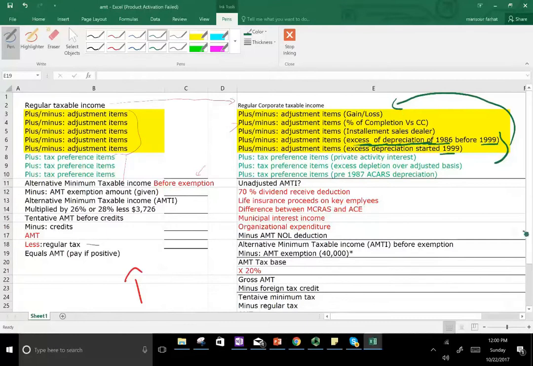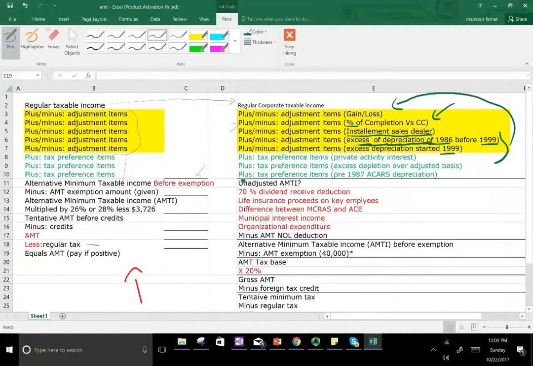Also, same concept that we did for personal, percentage of completion versus the completed contract. We have to use the percentage of completion. We cannot use the completed contract method for AMT. Installment sales dealer. We cannot use the installment sales method. Actually, we'll look at an example later on.